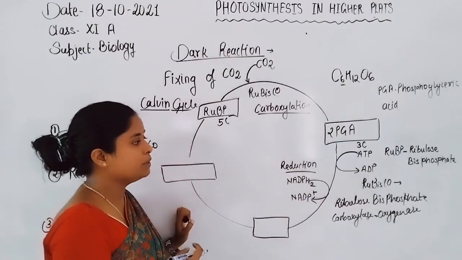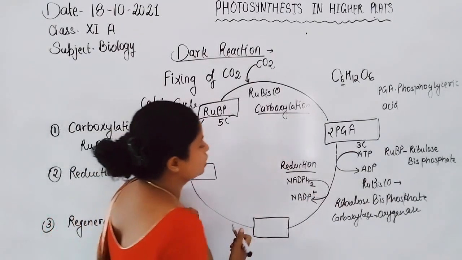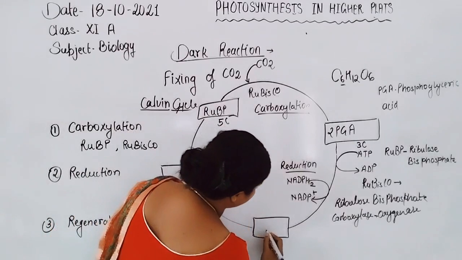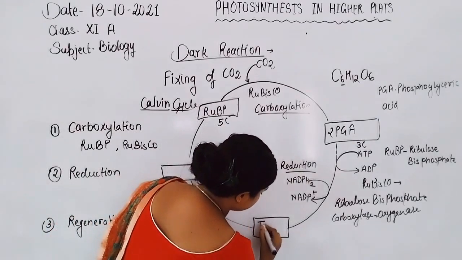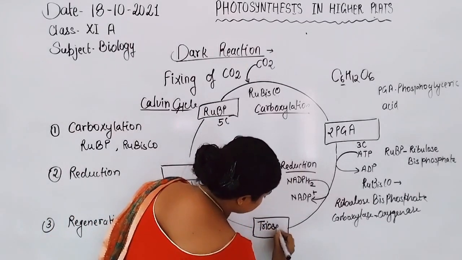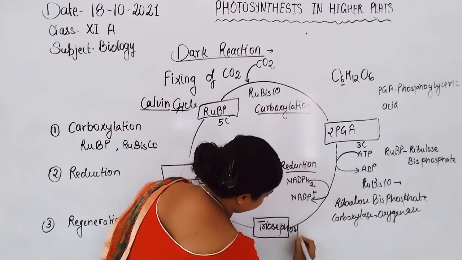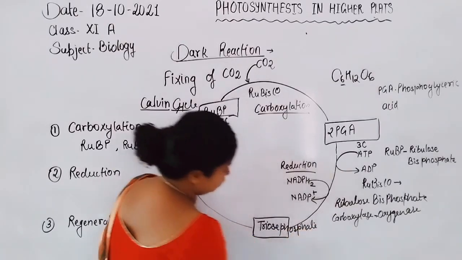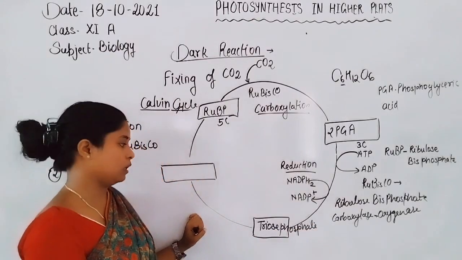So 1 NADPH molecule is also used for the conversion of 2 phosphoglyceric acid to triose phosphate. Triose phosphate, so this is the compound.